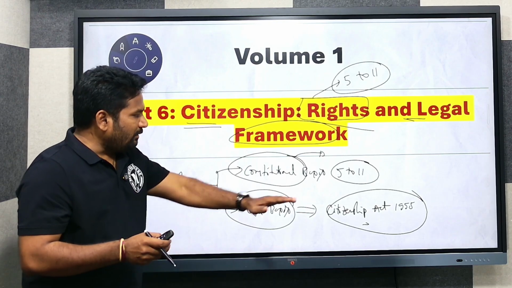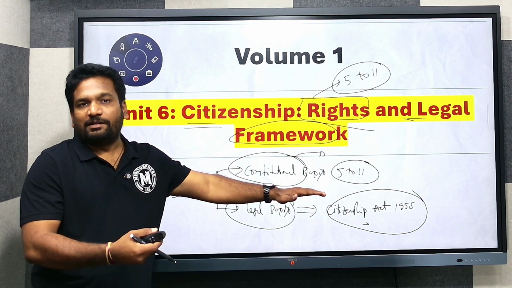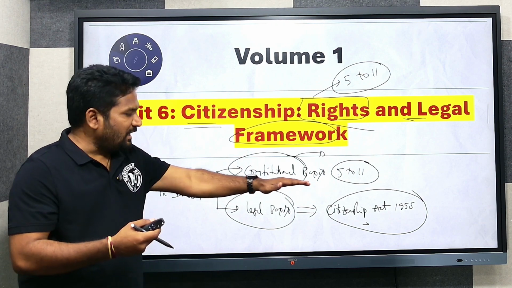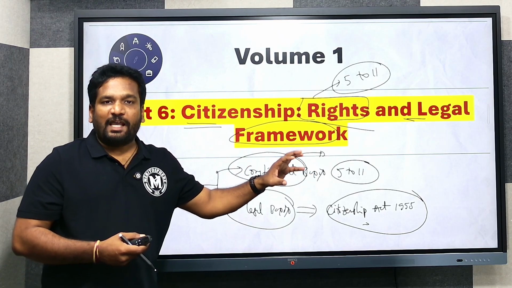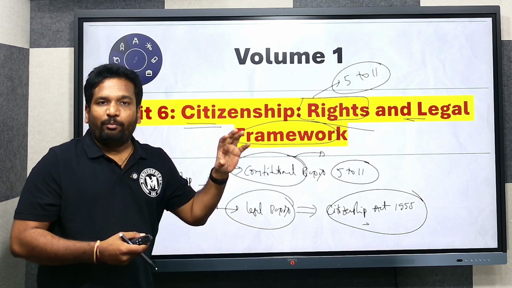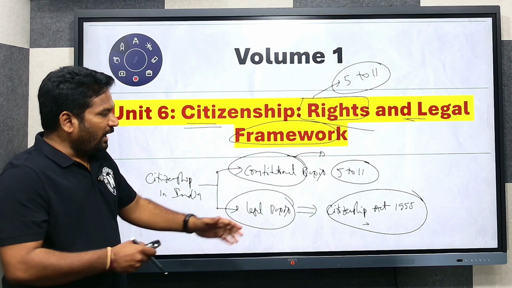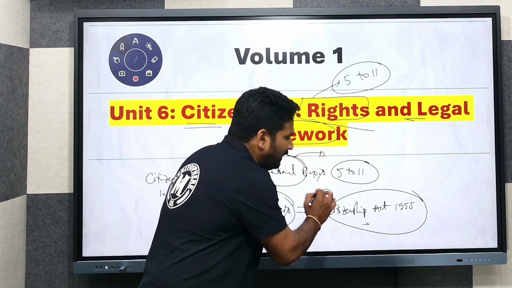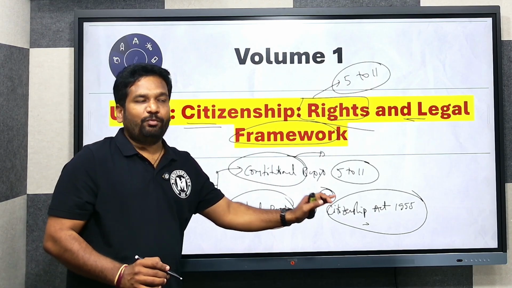The power of framing the rules and bringing about changes of citizenship has to be vested with the Indian Parliament. So the Constitution has accorded the power to the Indian Parliament to make rules and regulations in relation to Indian citizenship. In accordance with that, the Citizenship Act of 1955 was brought by the Parliament, and it was amended several times to bring in changes.